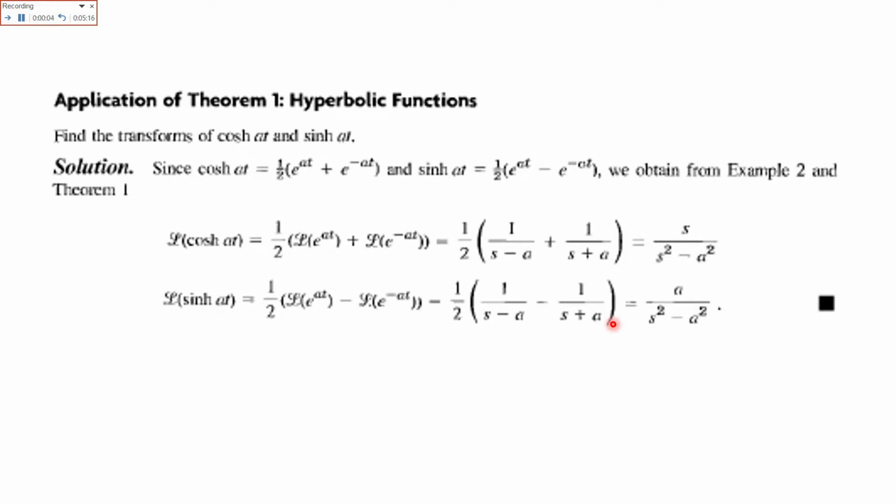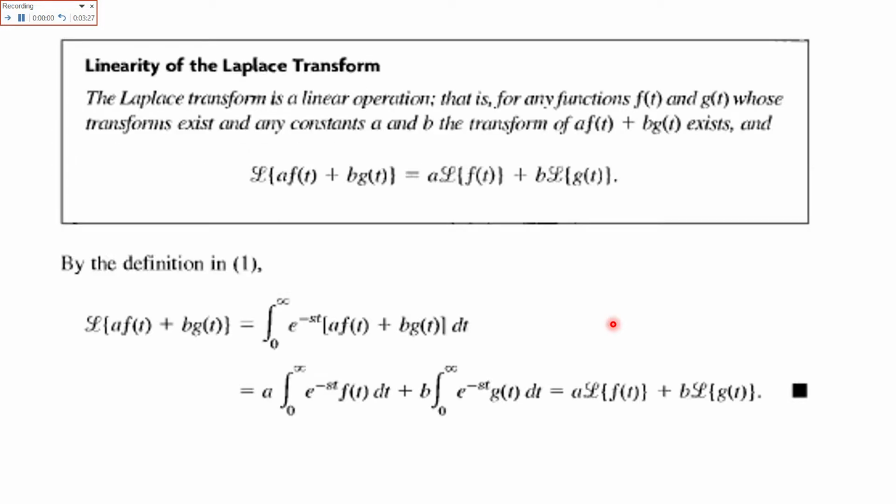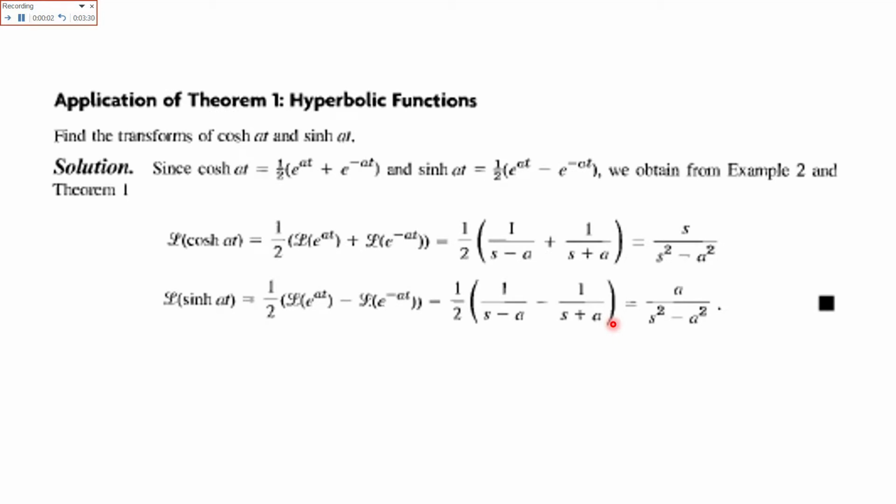Now the application theorem. These are the hyperbolic functions and how their Laplace transforms exist. The cos hyperbolic a t and sin hyperbolic a t in the exponential form: cos hyperbolic a t has the form 1 over 2 times e raised to power a t plus e raised to power minus a t, and sin hyperbolic a t has the form 1 over 2 times e raised to power a t minus e raised to power minus a t.